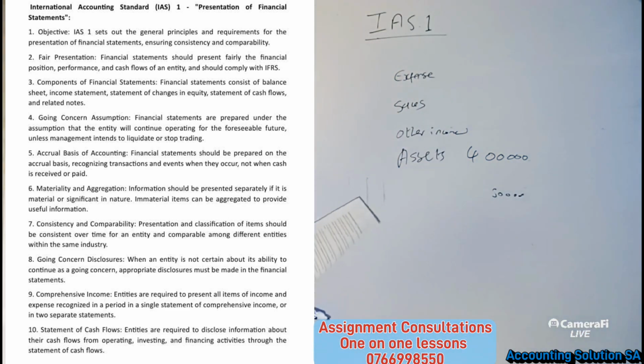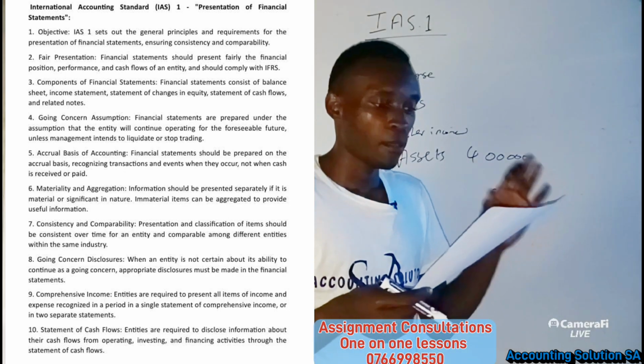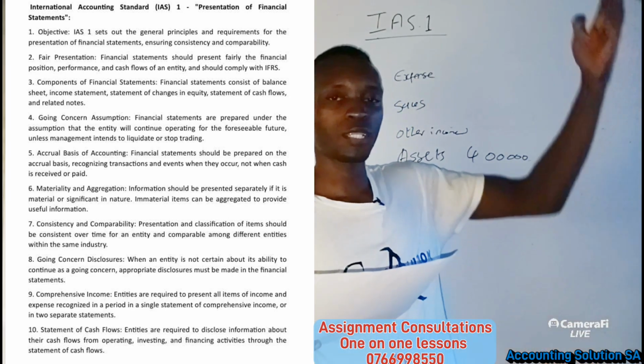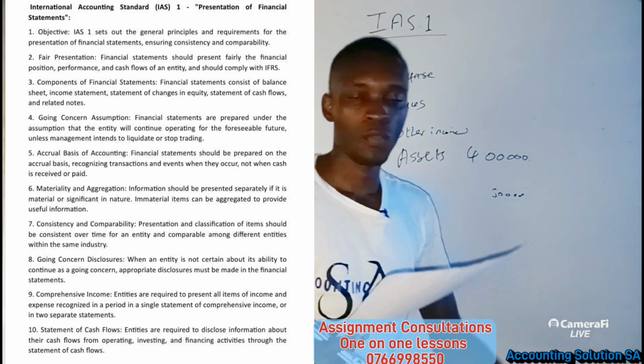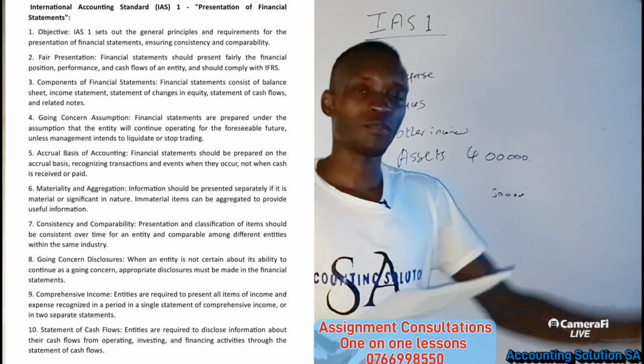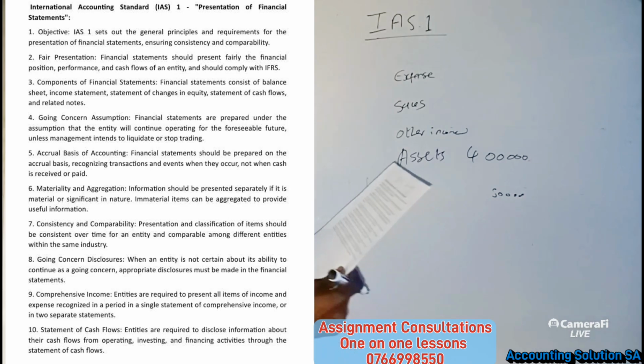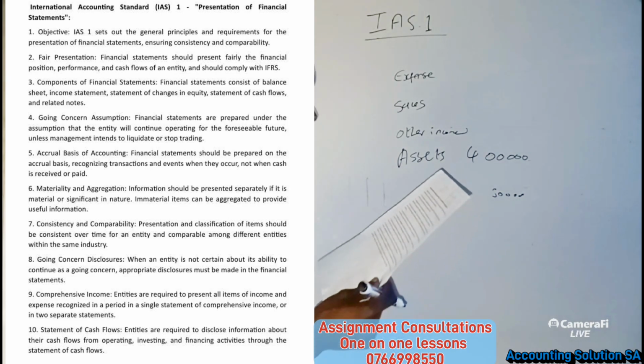Okay, then number 3, components of financial statements. Financial statements consist of the balance sheet, income statement, statement of changes in equity, statement of cash flows, and other related notes. This is what I was saying, guys: when you present your financial statements, if you are talking about a balance sheet, we have to see assets, equity and liabilities. When we see the income statement, we have to see sales, other incomes, expenses, and so on and so on. In the cash flow statement, we have to see only cash items.